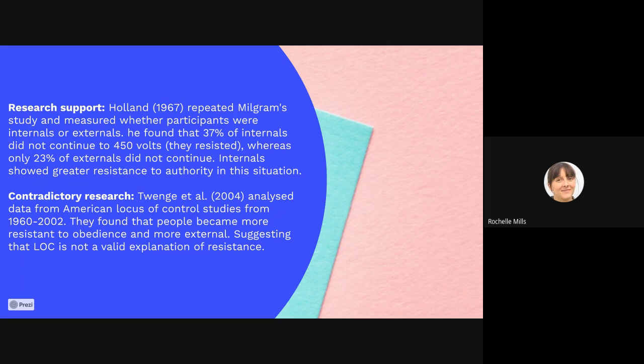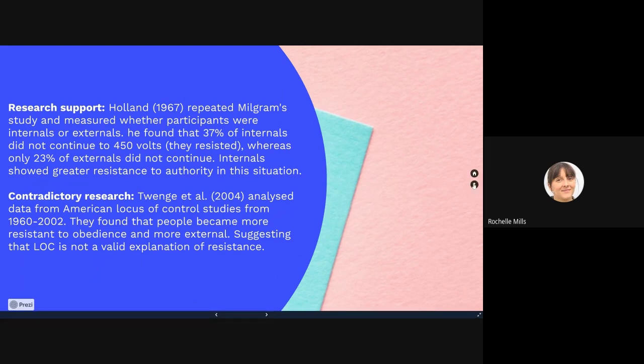We've also got some contradictory research. So in this contradictory research, they analysed data from American locus of control studies from 1960 to 2002, and they found that actually people became more resistant to obedience, but they actually became more external. So they weren't internal, but they were still resisting obedience. That they were kind of like the trends. So it's the opposite to what you would expect to see. So it suggests that locus of control is not a valid explanation of resistance, and there must be something else at play to explain why individuals resist social influence.